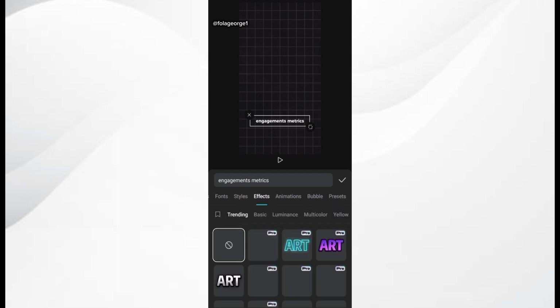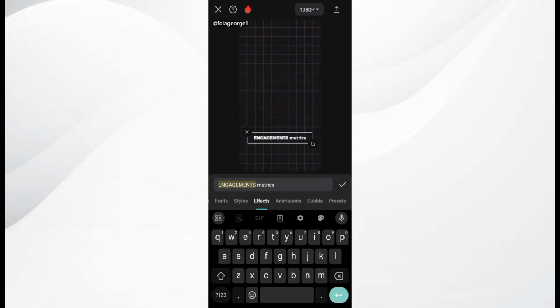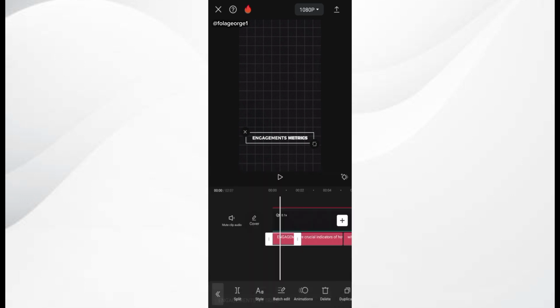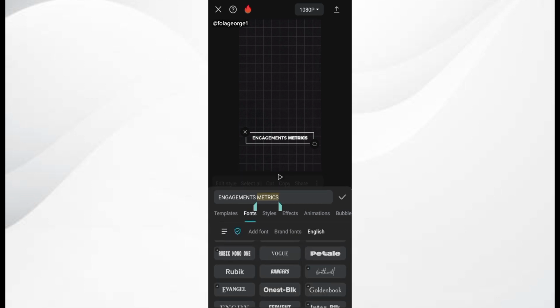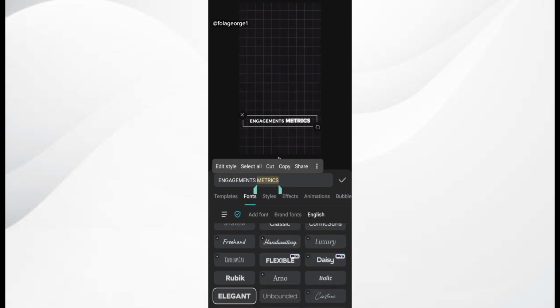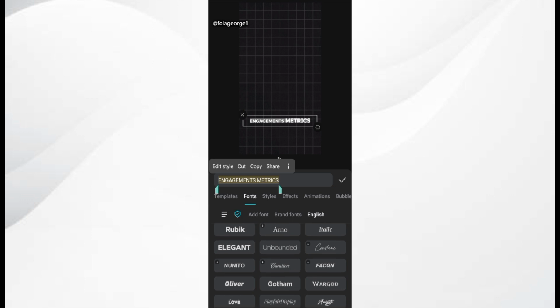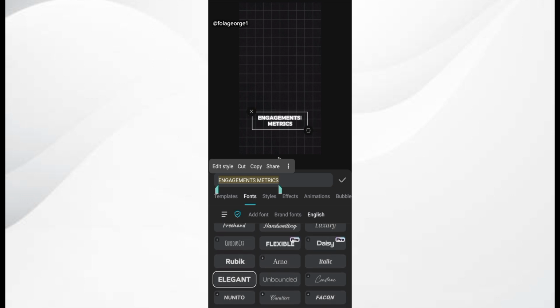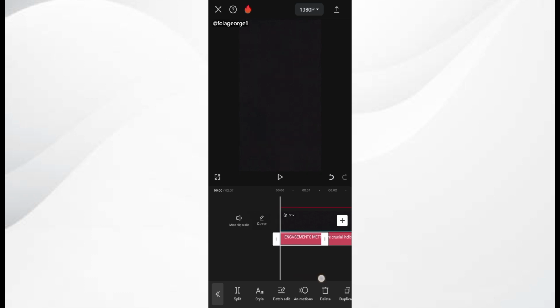So we are going to be using uppercase letters for this text. Right, I feel we should change the font. I think I like this elegant font more. It is much more bold than the Montserrat. Whichever one you want to go for, you can always go for it, but for the purpose of this video, I'll be going for the elegant font.